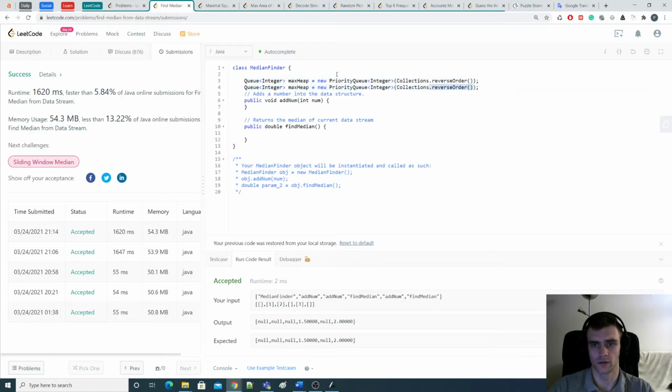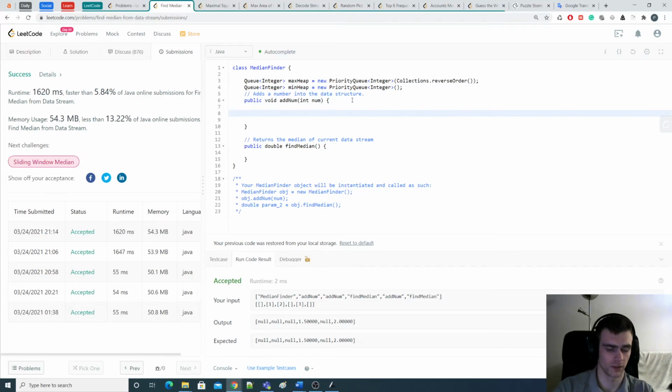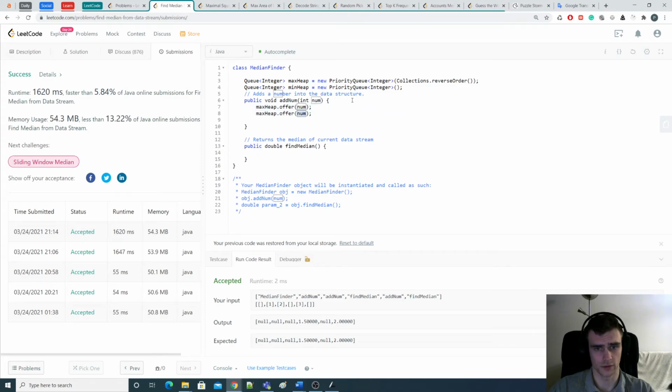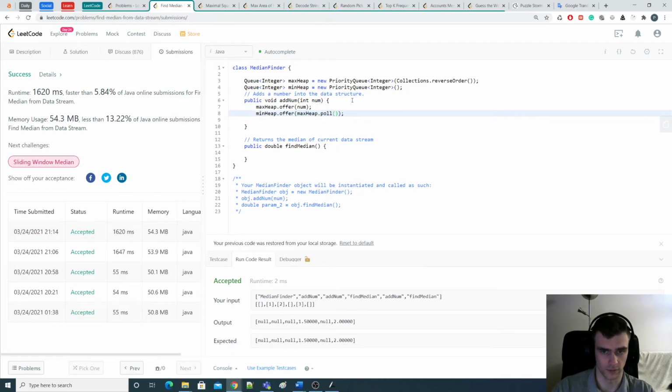And now we're going to introduce the min heap. Okay, let's add the number here, and now we're going to offer the number to max heap. And let's remove the outsiders, so that's going to be min heap offer max heap poll first element.